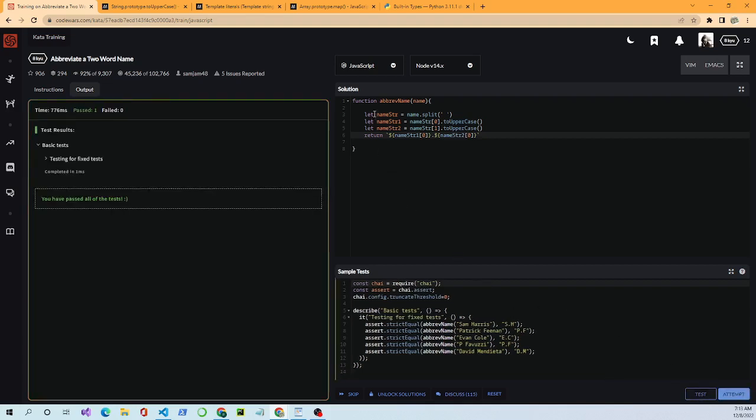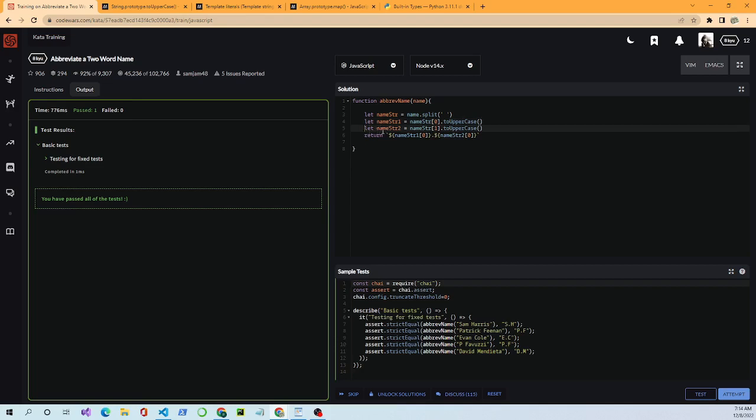Okay. So I come in here, and we have name as the parameter. So that's the name you want to abbreviate. This number 3, the first real line of code in this problem: let namester equal name.split. I'm splitting the name into 2 words, first and last, Sam and Harris. Then in this variable here, I take the first name, the 0 position, and I make it uppercase.